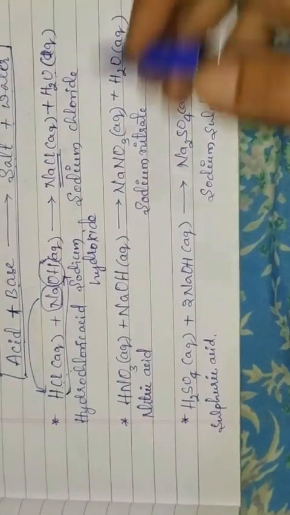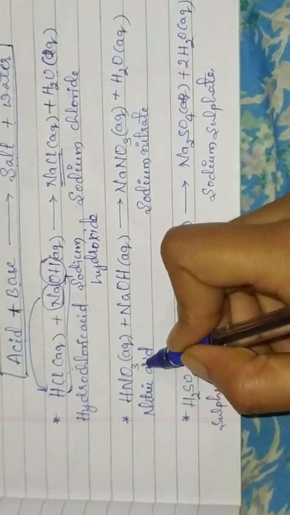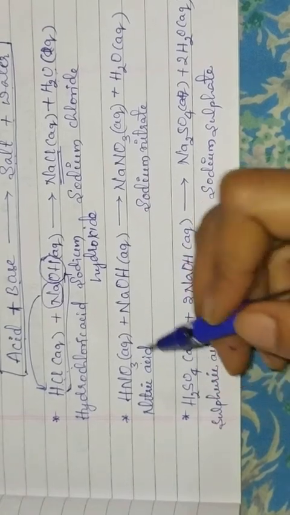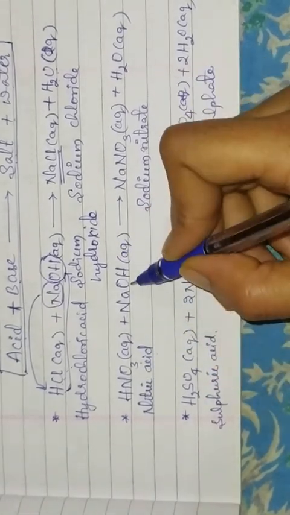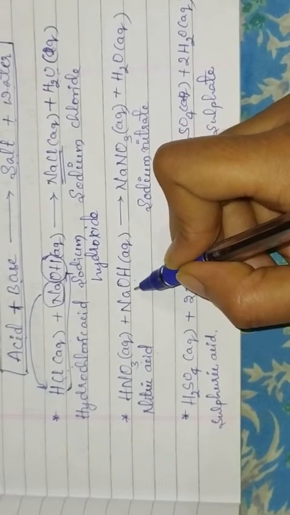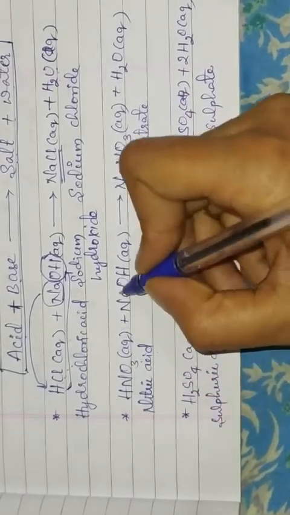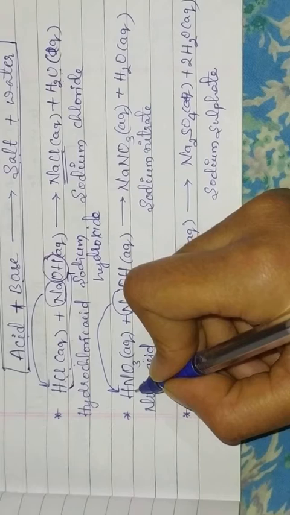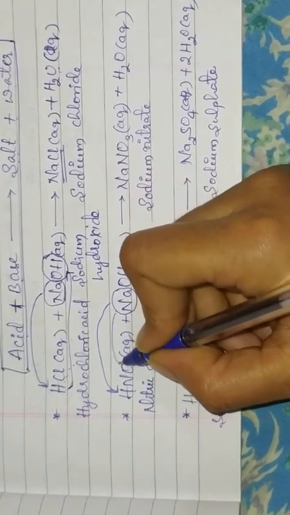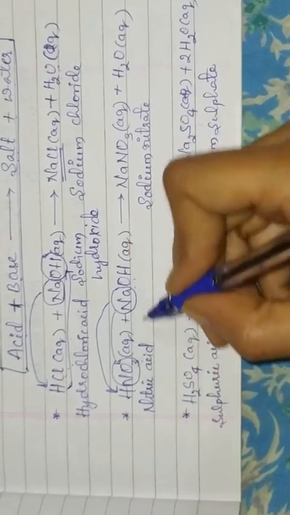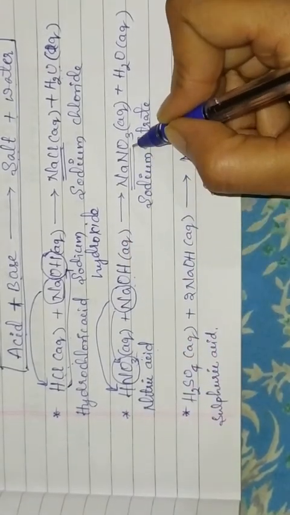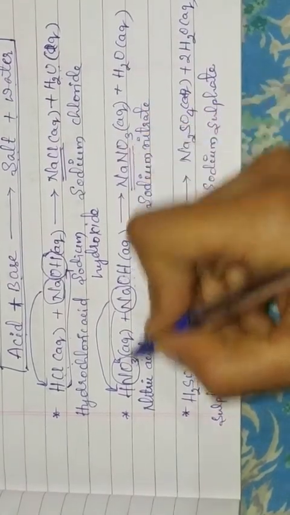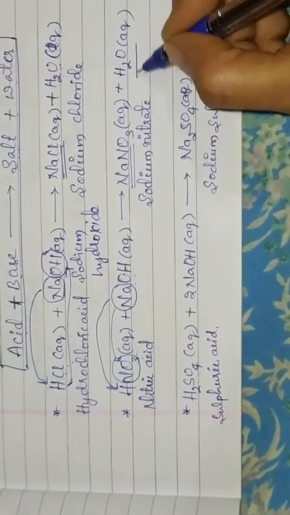Similarly, see here, next example, nitric acid. Here the acid used is nitric acid. When nitric acid reacts with sodium hydroxide, a base, this sodium again will displace this hydrogen and combine with this nitrate to form sodium nitrate. Along with this, water is formed, as this OH and this hydrogen combine.